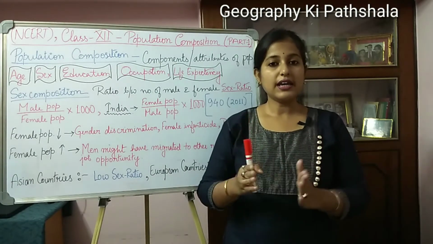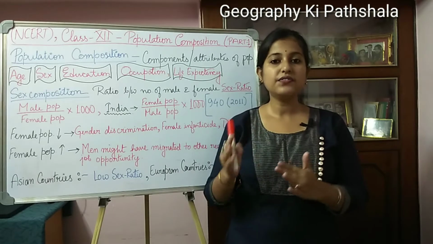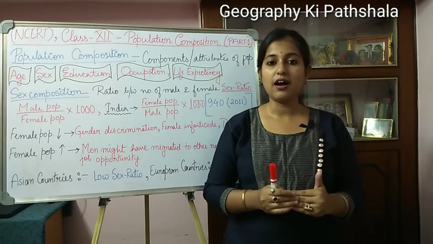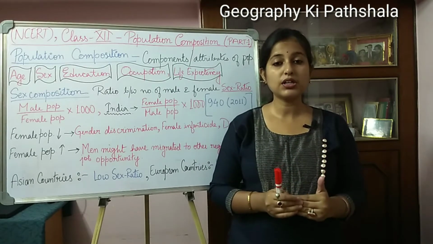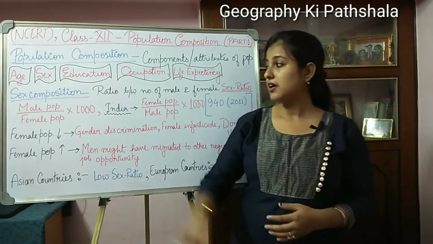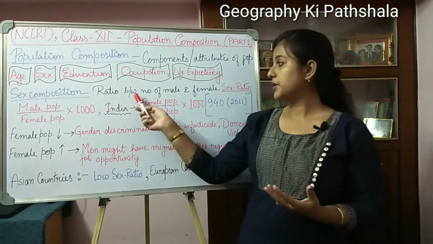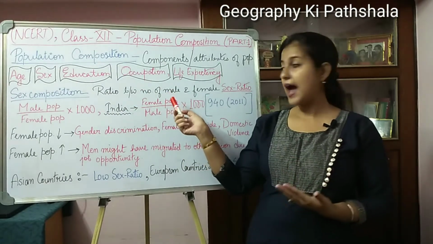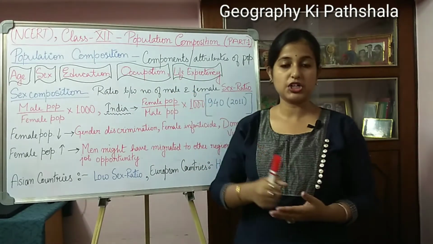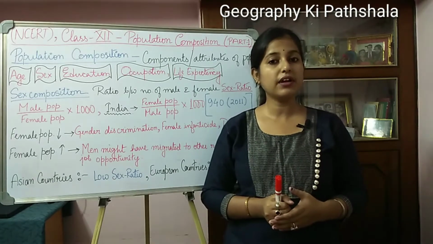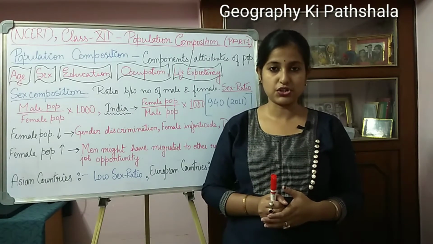Any country's male and female population are considered important demographic characteristics. Here we take the ratio between the number of male and female population of a country, and from there we get the sex ratio.